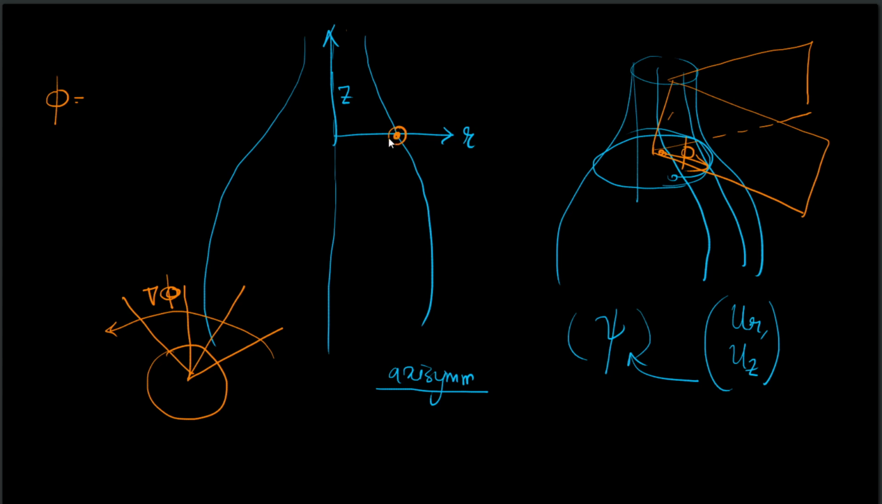Okay, so I'm just giving you this much of a hint. Now the rest you have to find out. The flow is not in the iso-psi direction, meaning chi will be equal to phi. The rest you have to figure out.